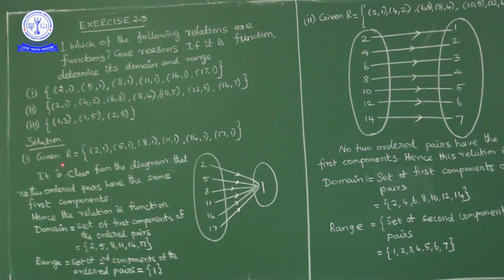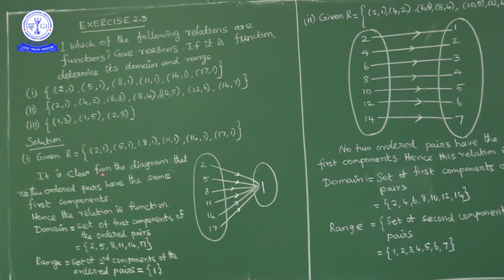So relation R contains the ordered pairs (2,1), (5,1), (8,1), (11,1), (14,1) and (17,1). If you write it as a diagram, 2 is mapped to 1, 5 is mapped to 1, 8 is mapped to 1, 11 is mapped to 1, 14 is mapped to 1, 17 is mapped to 1. If you observe here, every element in the domain is mapped to exactly one element in the codomain. So it is a function. That is what is written here.